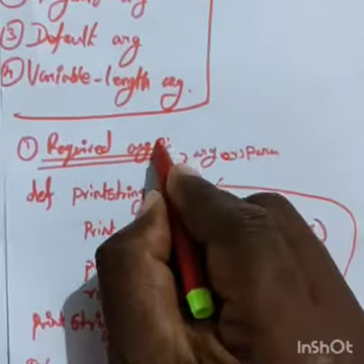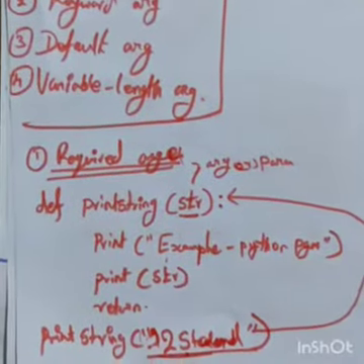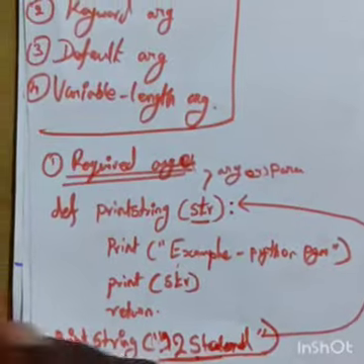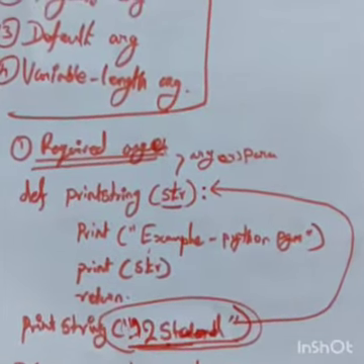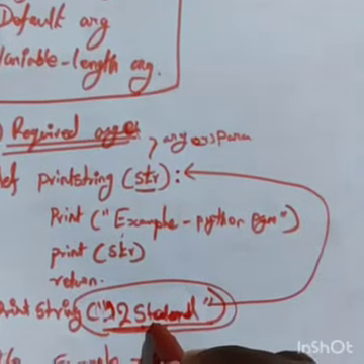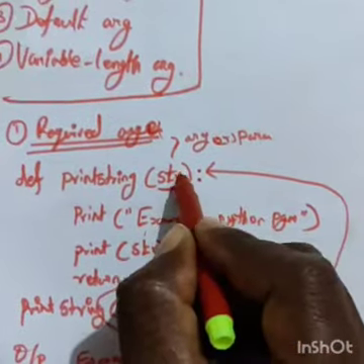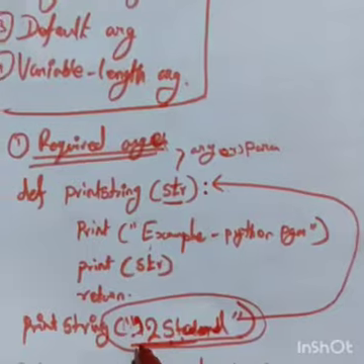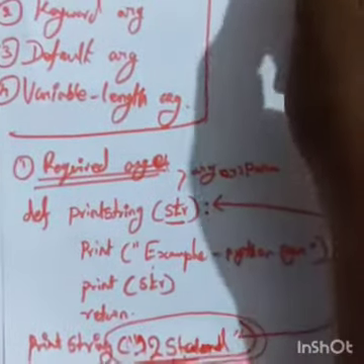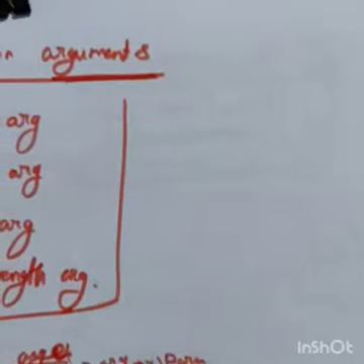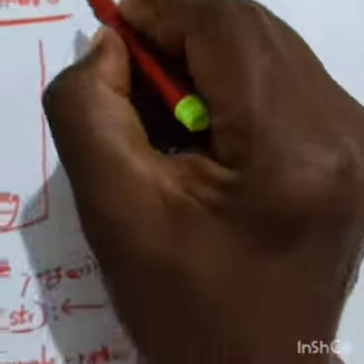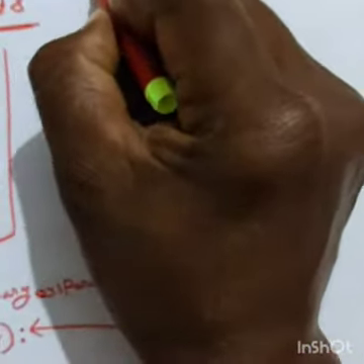This is one example. If no argument value is given, the program gives an error. If you give the argument value, that value is stored in str and the program executes. So this is called the required argument.